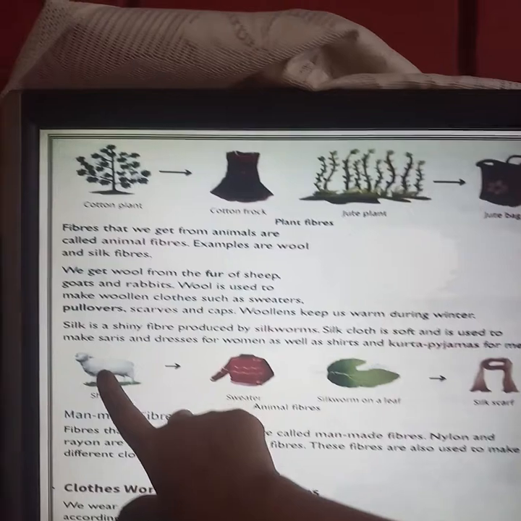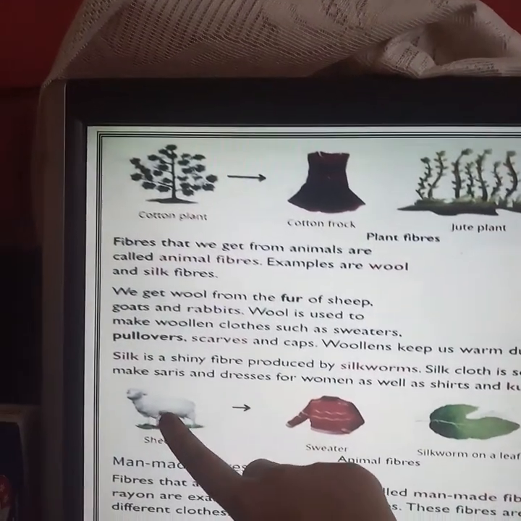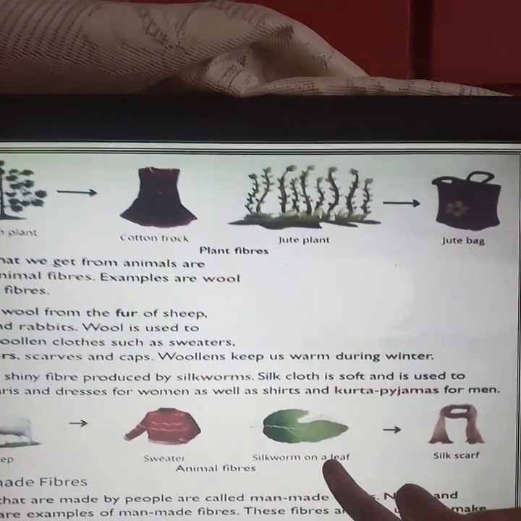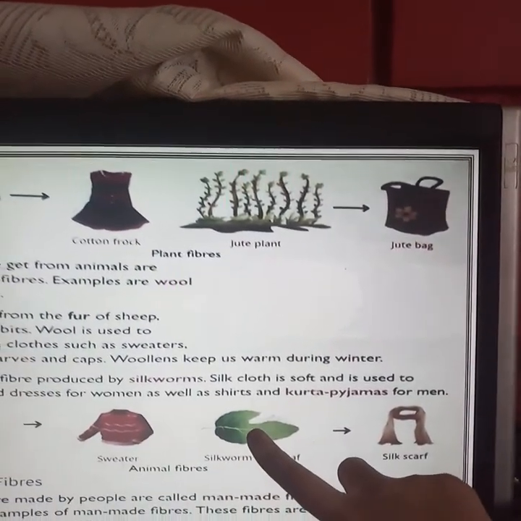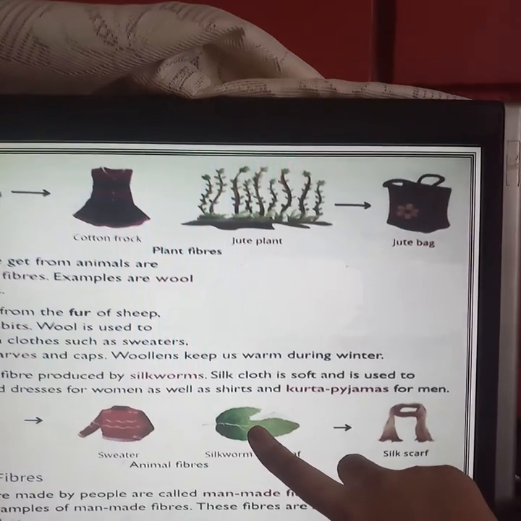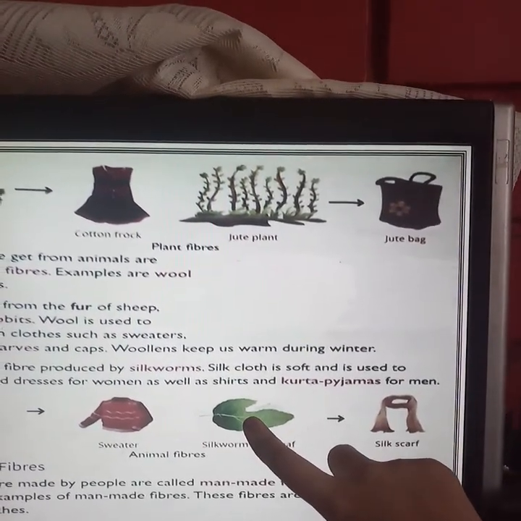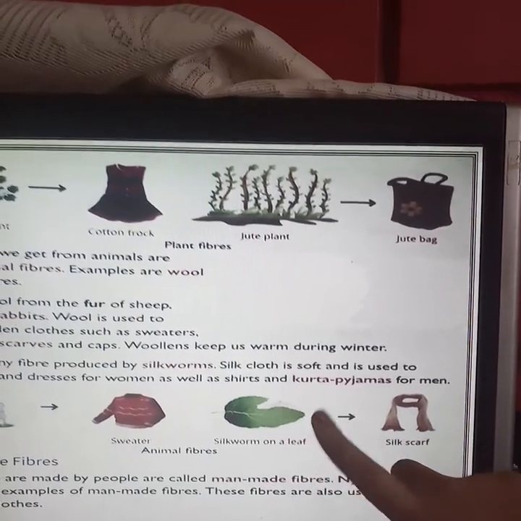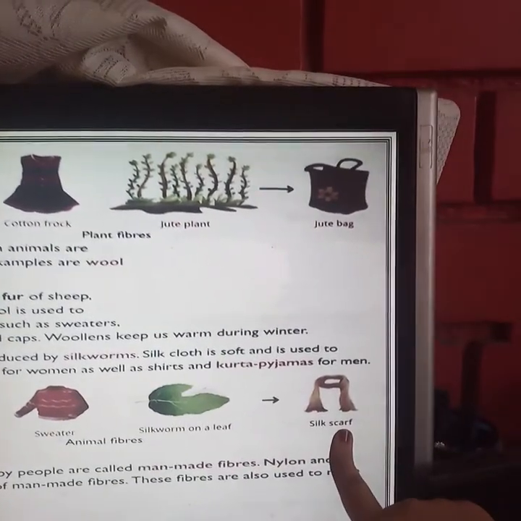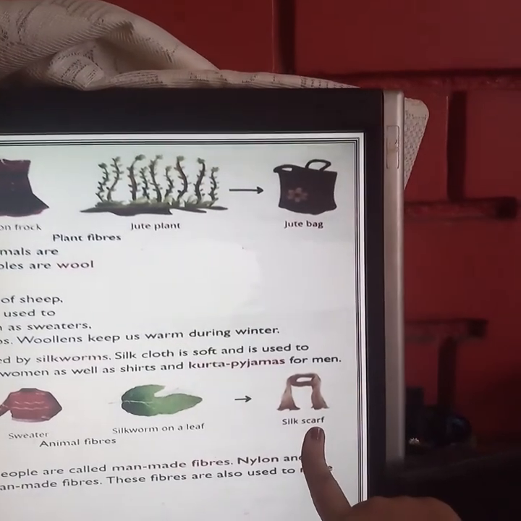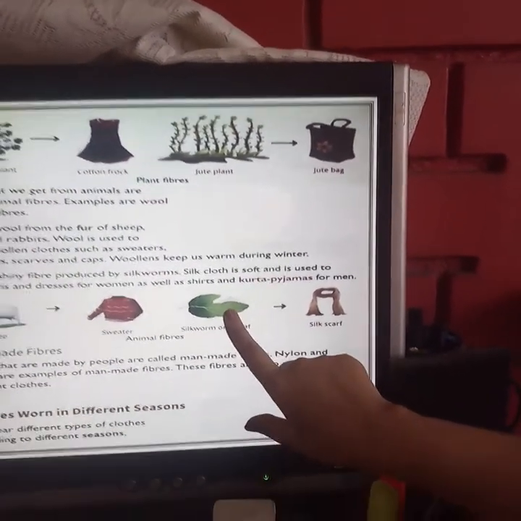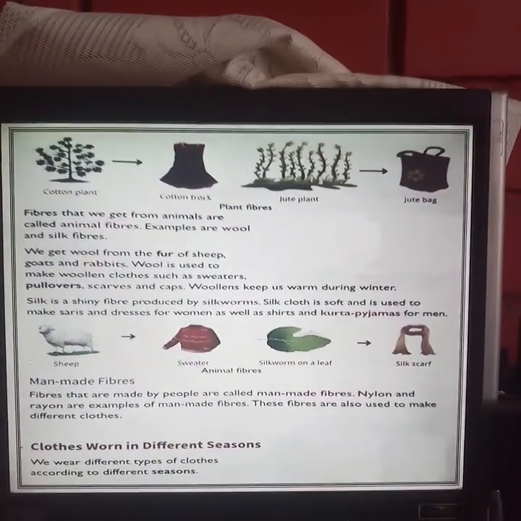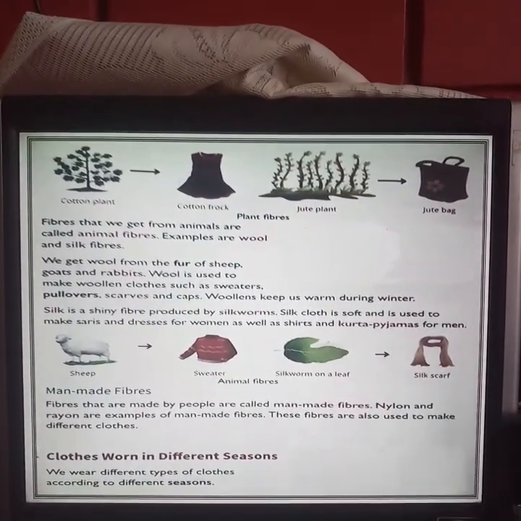See over here, sheep gives wool to make a sweater, and here a silkworm on a leaf, then silk cloth. Silk is a shiny fiber produced by the silkworm. Then it is changed to a silk scarf. How is silk got? Silk is a shiny fiber that is produced by the silkworm.